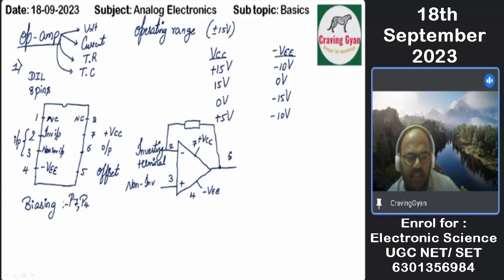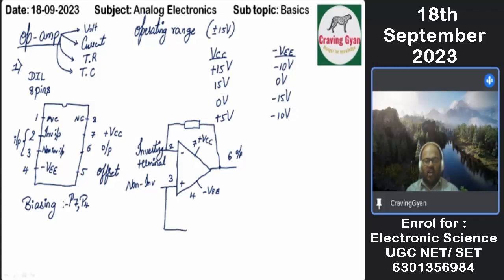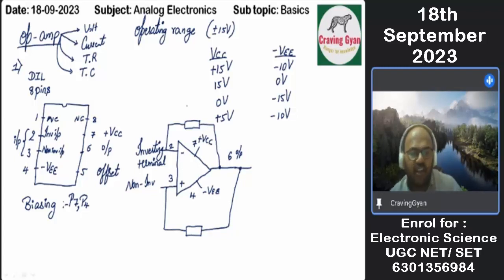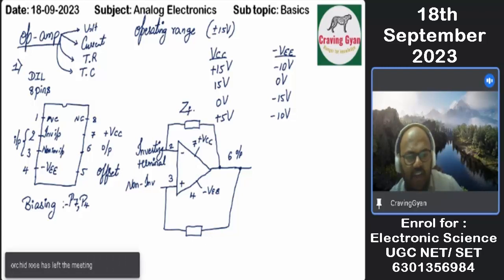And pin number 6 is what? Output. We are going to give a feedback from pin number 6 to pin number 2. Even this is also possible. We can't tell that we will be having the feedback from pin number 6 to pin number 2 only. No, even we can give a feedback from pin number 6 to pin number 3.